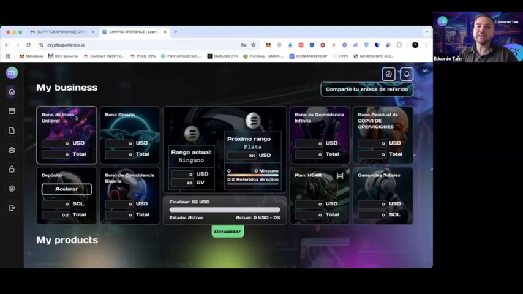You will have several buttons: start bonus, binary, matching bonus. For what? So that when all the commissions accumulate, and you only need $10, you just click. And automatically, in about 3 seconds, you will have it in your wallet. Do you see the magic of Web3? Do you see the magic of the blockchain?